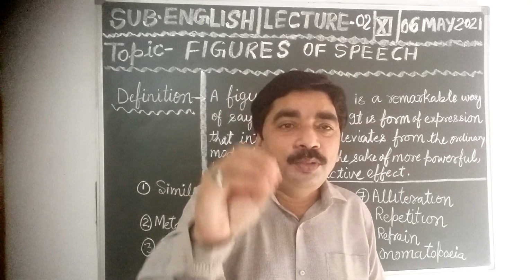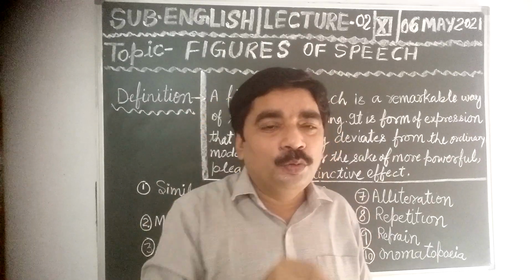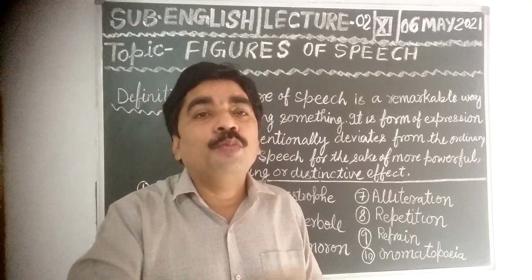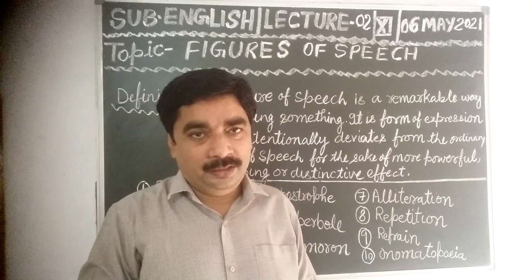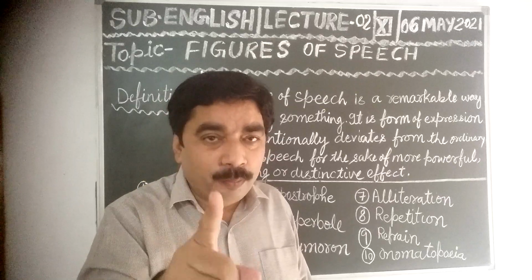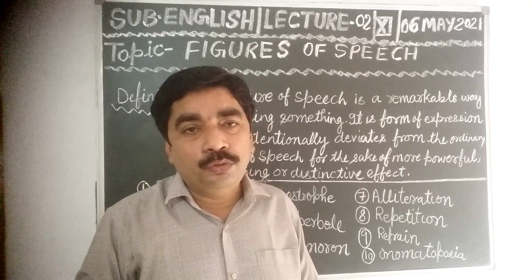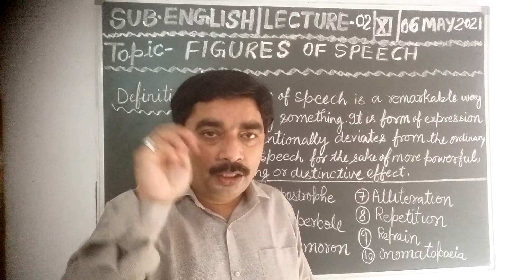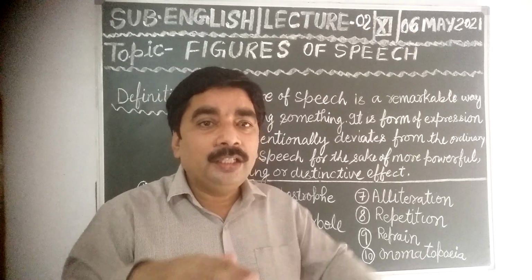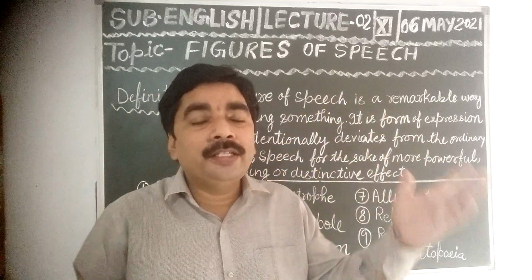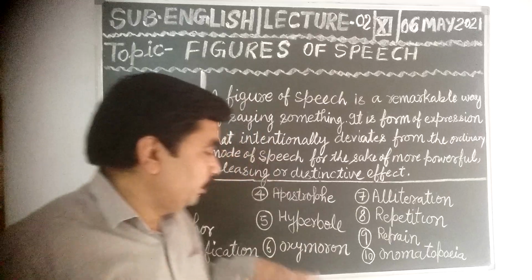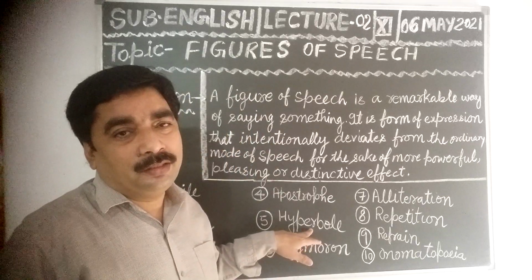It means in this figure of speech, hyperbole, things are represented and shown as more than reality. If in any poem, in any portion, the poet has used such techniques and tricks that he or she has described things more than reality, then there will be the hyperbole poetic device.